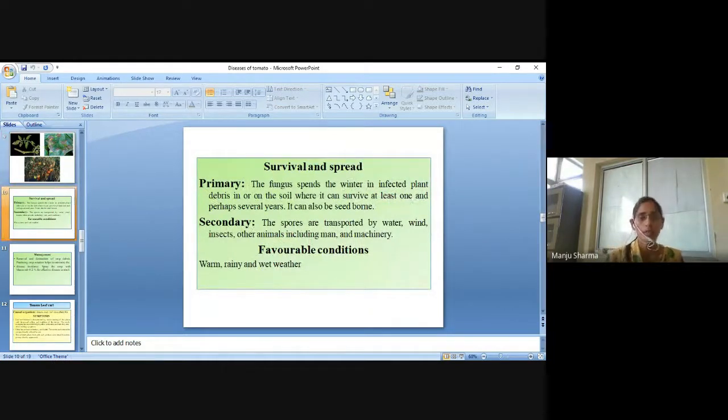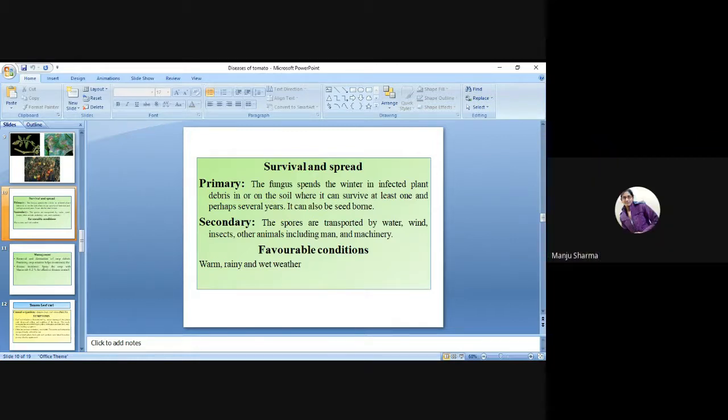Survival and spread of pathogen: primary, the fungus spends the winter in infected plant debris or in the soil, where it can survive at least one and perhaps several years. It can also be seed borne.